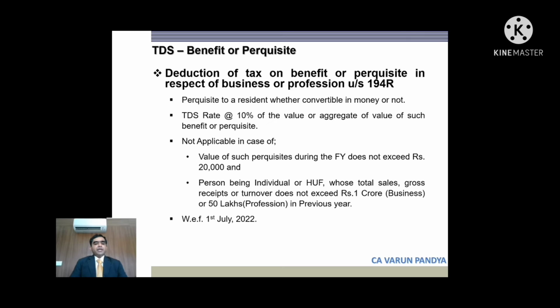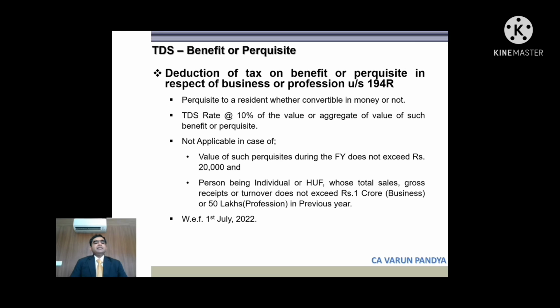A new TDS has been introduced on benefit or perquisites. Any benefit or perquisite arising to a resident out of any business or professional activity, whether it is convertible into money or not, the TDS rate applicable is 10%. So in my view, this will cover any kind of payment which is also in kind.